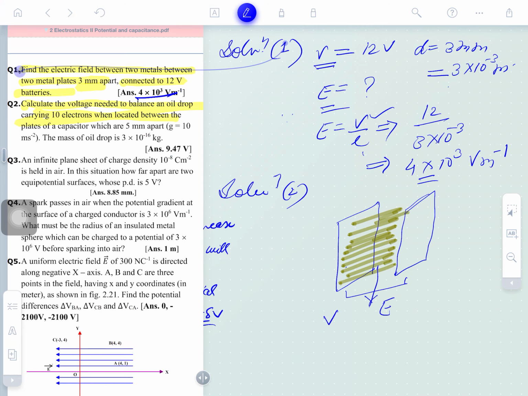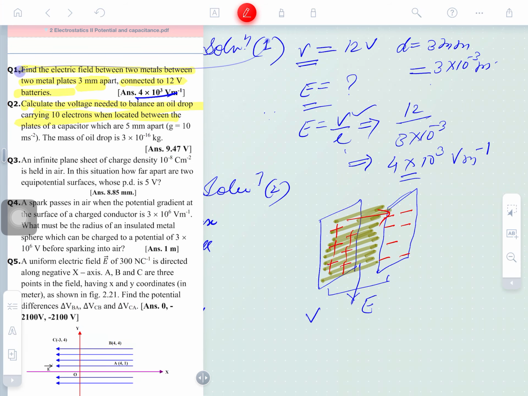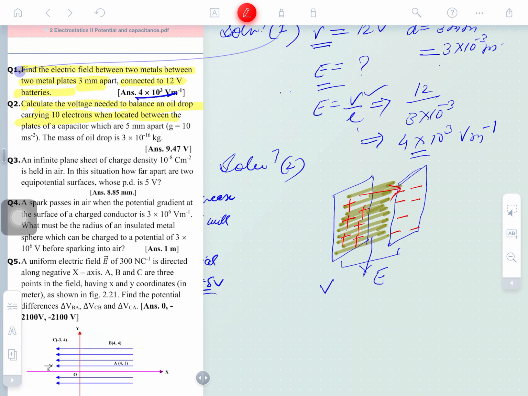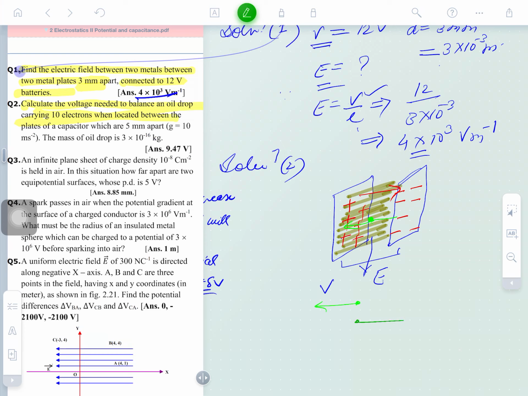Okay, what is the questioner asking? Obviously there is a positively charged plate. Understand this please. Is that clear or not? And there is a negatively charged plate. So between them the electric field is directed from left to right, obviously. If you leave an electron here, where will the electron move? Obviously it will move opposite to the direction of the field. It means the electron moves rightward, and if you take a proton, the proton will move leftward.